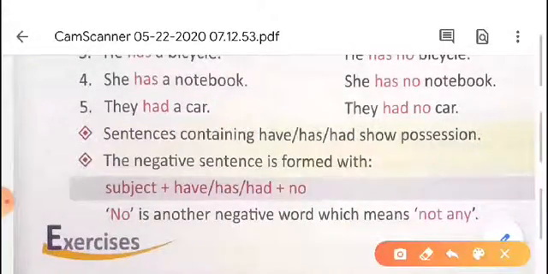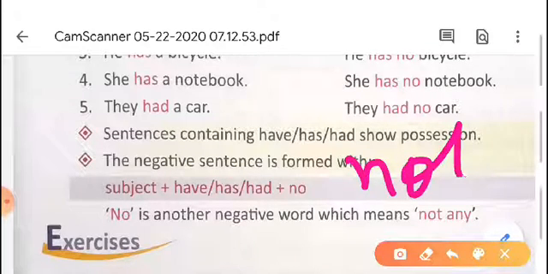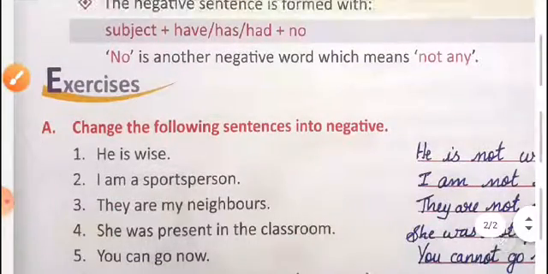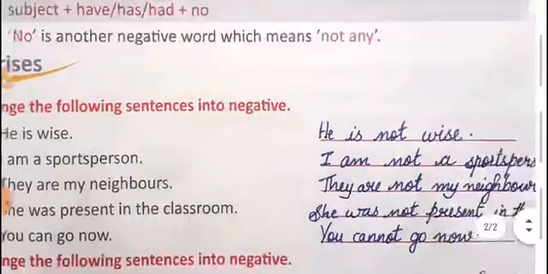No is another negative word which means not any. In the previous sentences we saw not. So instead of not we can write no. No is also another negative word.